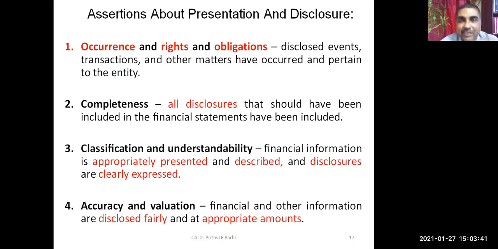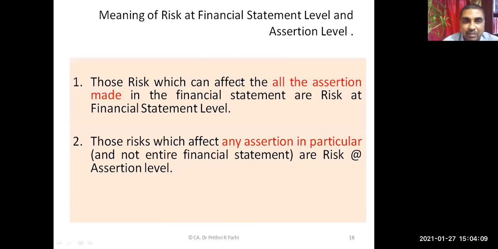And as regards presentation and disclosures, the assertions say like this: occurrence and rights and obligations. The disclosed events, transactions, and other matters have actually occurred. All disclosures are made, and financial statements are presented properly, properly described, properly disclosed, and other information is also fairly disclosed. These are the assertions made by the management.